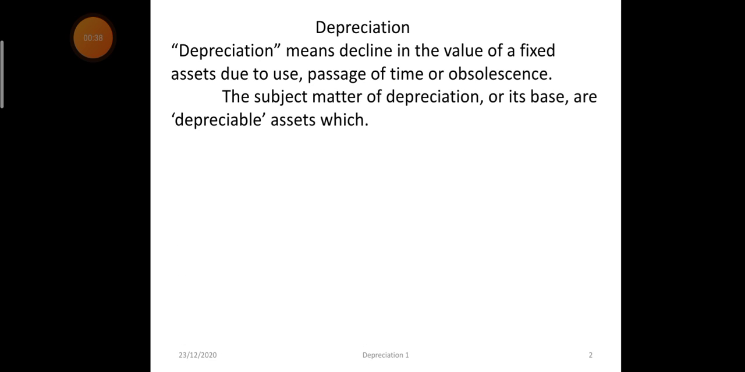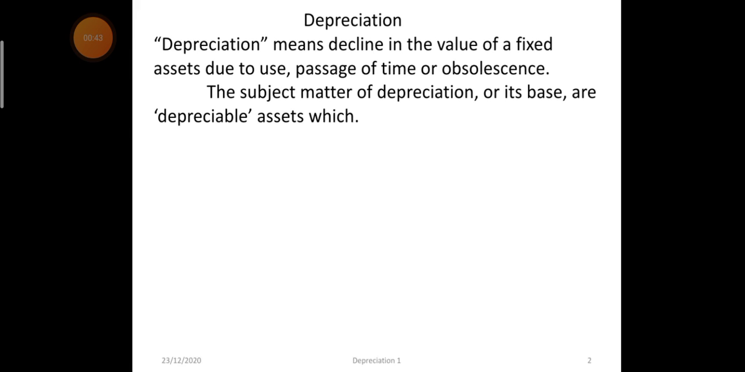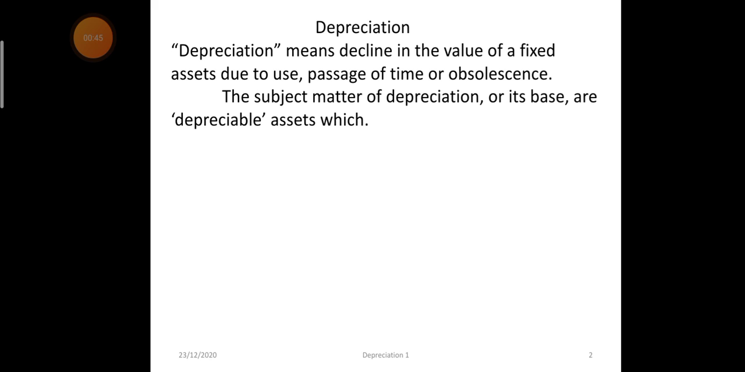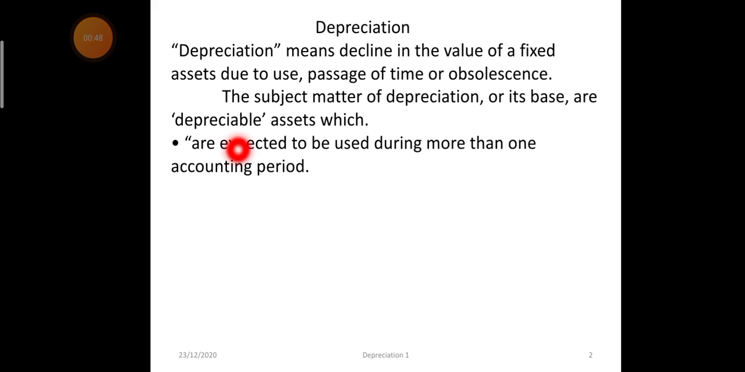Now the subject matter of depreciation, that is fixed assets or depreciable assets, are those which are expected to be used for more than one year. Then only we are depreciating. If the depreciable assets are used for more than one accounting year, we will depreciate. It has a limited useful life. Like land does not have a limited useful life, so we don't depreciate that. Machinery has a limited useful life, say 5 years or 10 years, so we will be depreciating that.